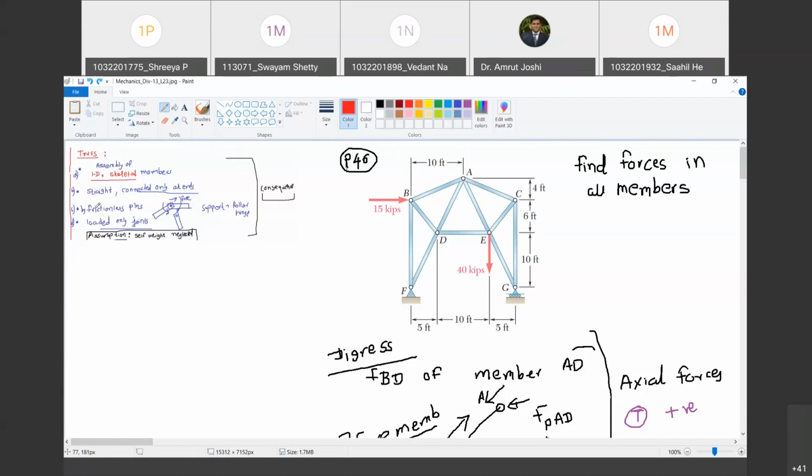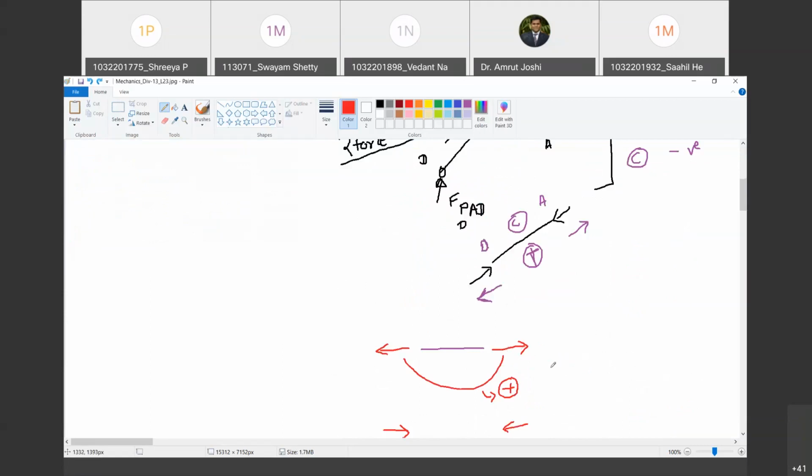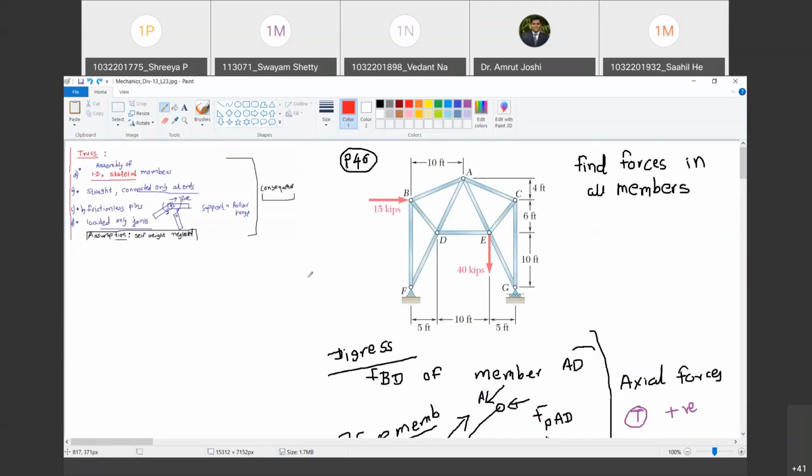Okay. So have you understood the difference between a force and axial force? Yes, sir. A force is a single force that we talk about, and its sign convention is, let us say, if I call this the x-axis and this the y-axis, towards right force, I will treat as positive. This is the sign convention for force. Do you agree with me? Yes, sir. So when do we treat the force as positive?